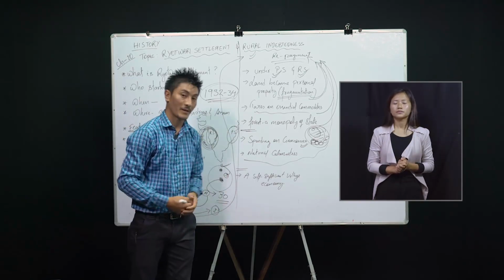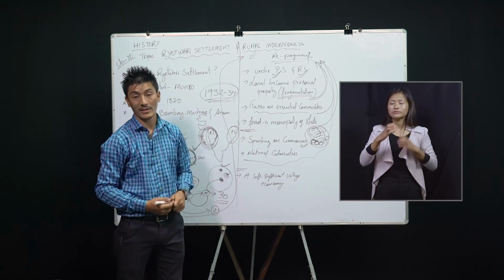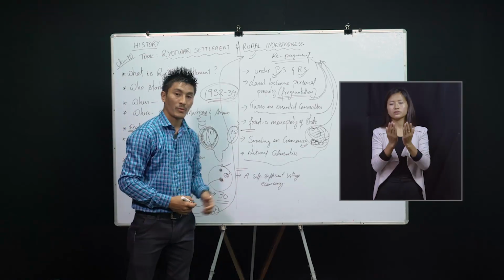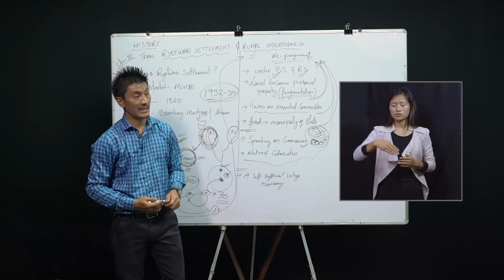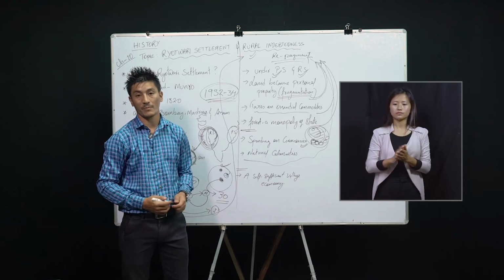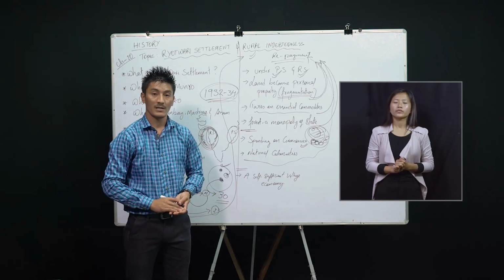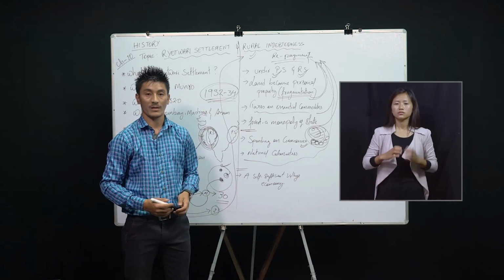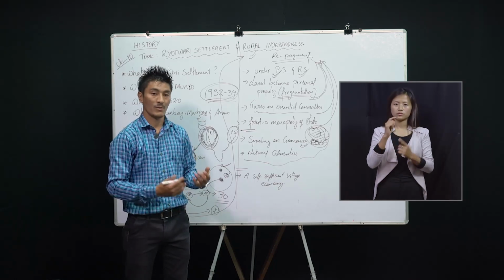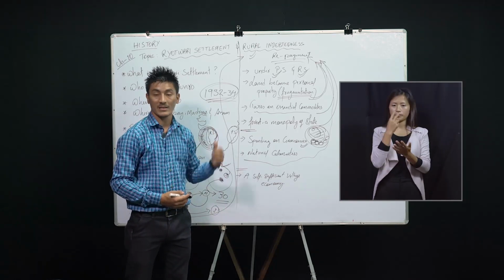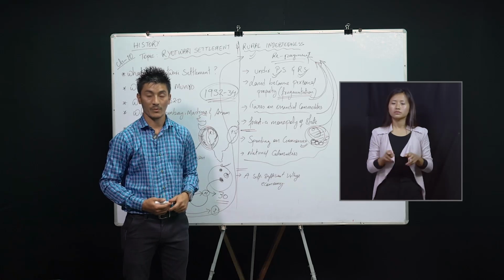So I encourage you to go through your text. From the next tutorial, we will be continuing with chapter 11, a new chapter, that is Representation of 1857. I encourage you to at least go through your textbook once, so that once we get back into our tutor class, you will be familiarized with our topic.